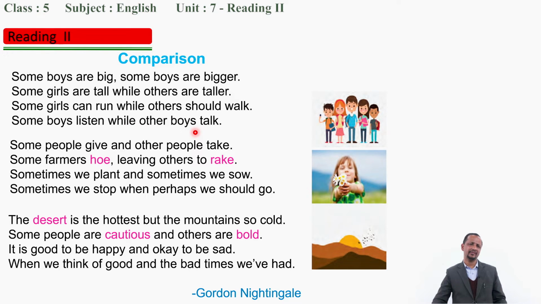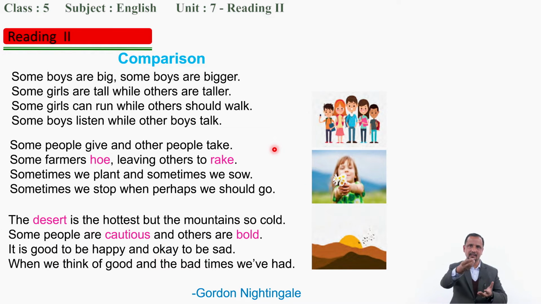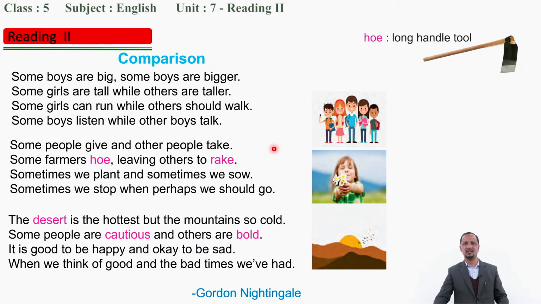Okay. Now go to the second stanza. Some people give and other people take. Some farmers hoe. What does hoe mean? Do you know? This is a long type of tool that we use. I think you have seen it. Let's see the picture. Hoe. Okay, a long handle tool. In this way we can work in the field.